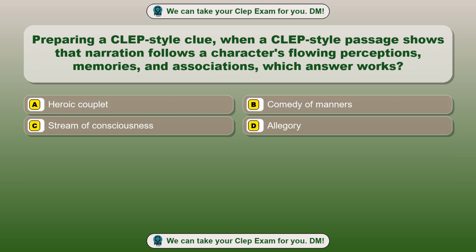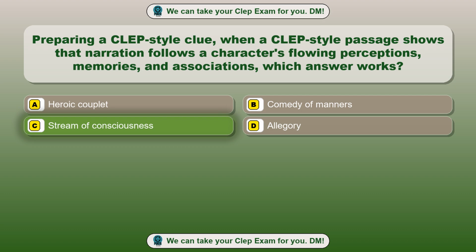Question 63. Preparing a CLEP-style clue. When a CLEP-style passage shows that narration follows a character's flowing perceptions, memories, and associations, which answer works? Option A. Heroic couplet. Option B. Comedy of manners. Option C. Stream of consciousness. Option D. Allegory. The correct answer is option C.